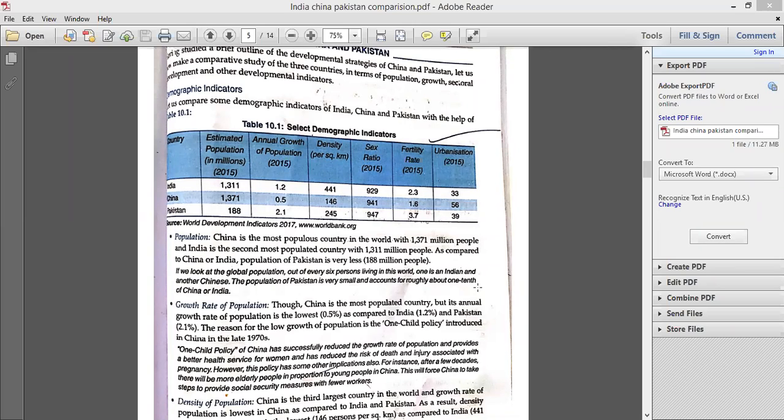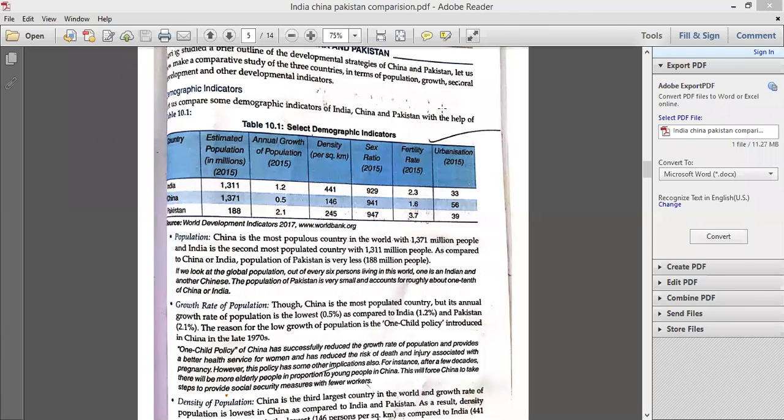If India is going to follow this annual growth of 1.2% every year, then definitely we are going to come at number one, and we will have first rank in the populous countries in the world. If we follow the same trend for the future, then definitely India would be at number one in population in the world.